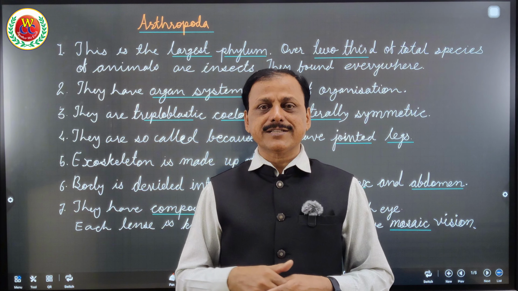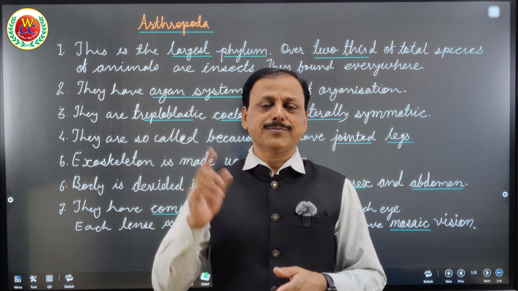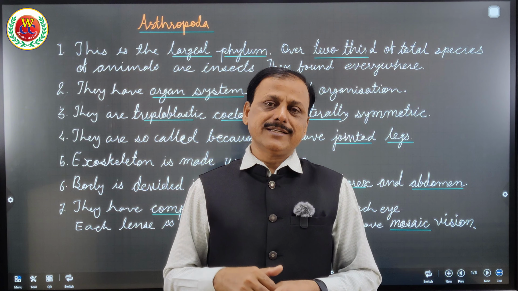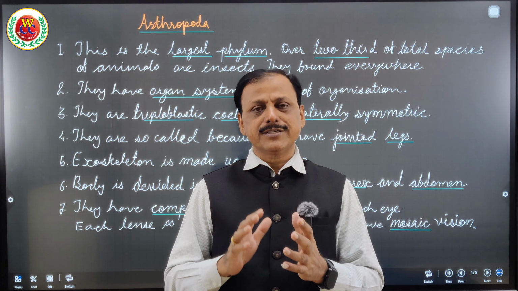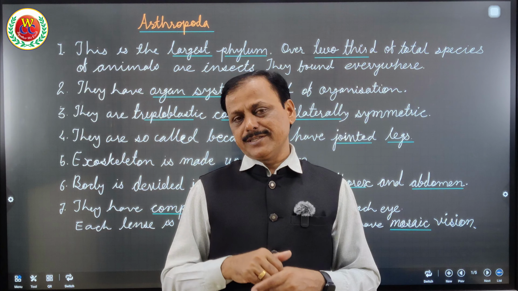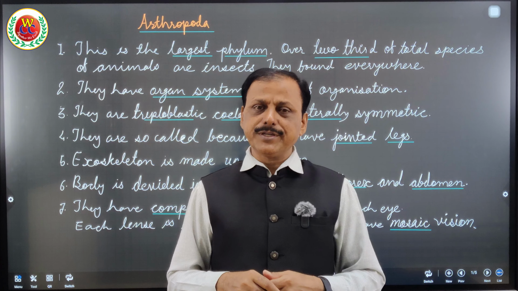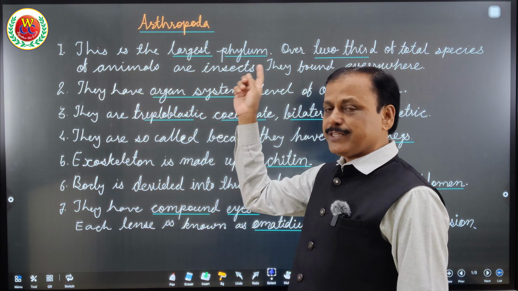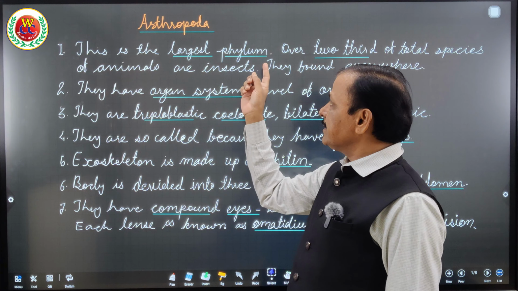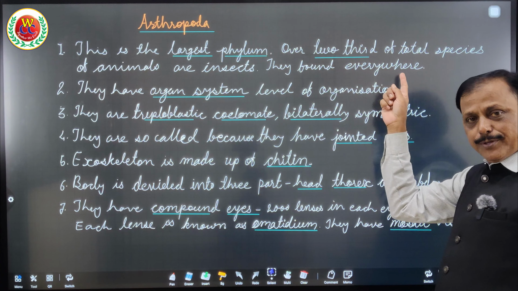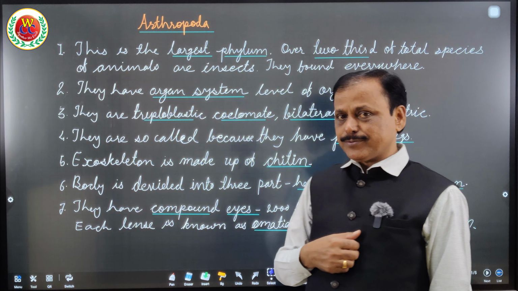Otherwise, for the rest of the characters, as we have said, the formula is that first we have to consider habitat, habit, and then whether they are coelomate, acoelomate, diploblastic, triploblastic, or symmetric. So let us go with the points one after the other as it becomes very easy. First point is always habitat. They are the largest phylum and found everywhere. It is written here, found everywhere. That is what I explained to you.